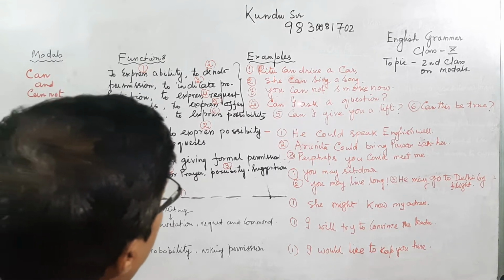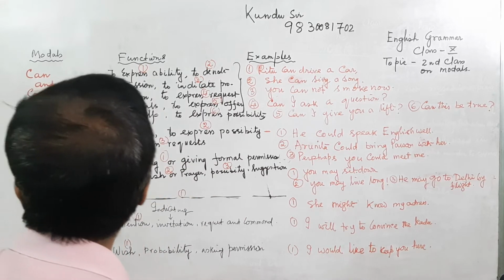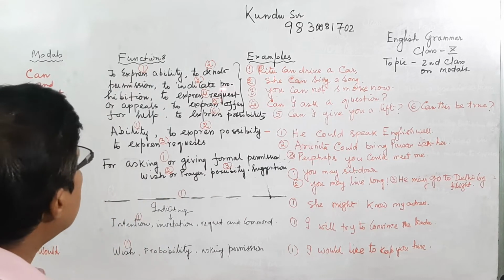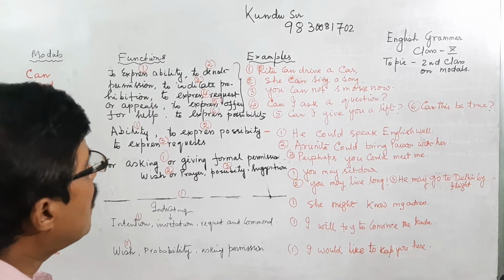Now, you cannot smoke now. Cannot here means prohibition; you are prohibiting someone: you can't smoke here.